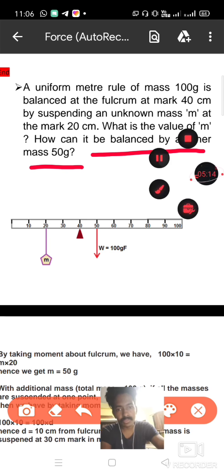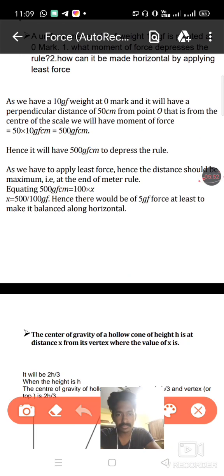Now we can discuss one more question, that is, a uniform meter rule of weight 10 gram force is pivoted at 0 mark. The first question is, what moment of force depresses the rule, and the second question, how can it be made horizontal by applying least force. Now you can try to draw the diagram according to the question. In the question it is given the scale is balanced at the 0 mark.